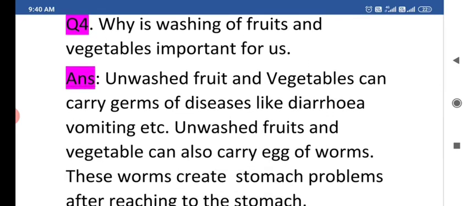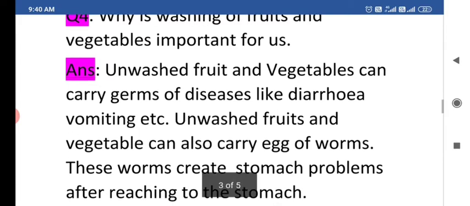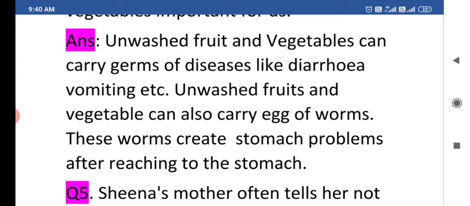Now the answer is: unwashed fruits and vegetables can carry germs of diseases like diarrhea, vomiting, etc. Unwashed fruits and vegetables can also carry eggs of worms, and these worms create stomach problems after reaching the stomach. So that is why it is very harmful to eat unwashed fruits or vegetables.